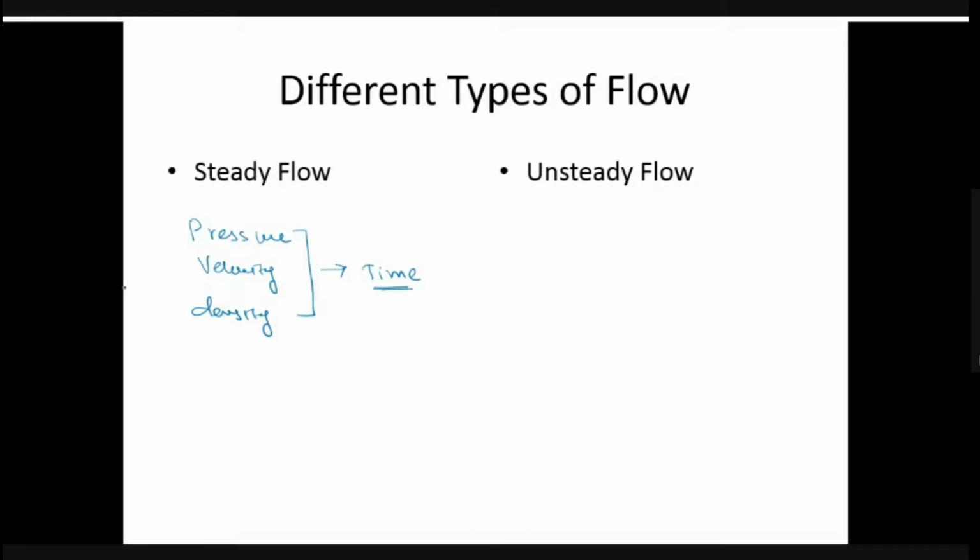Let me write that del p by del t equals 0. Means the variation in pressure with respect to time, the variation in the velocity with respect to time, this is equal to 0. That is called a steady flow. And unsteady flow means del p by del t is not zero, the property does not remain constant with respect to time. So suppose let me take the density.